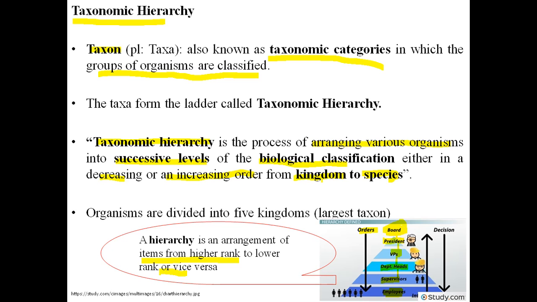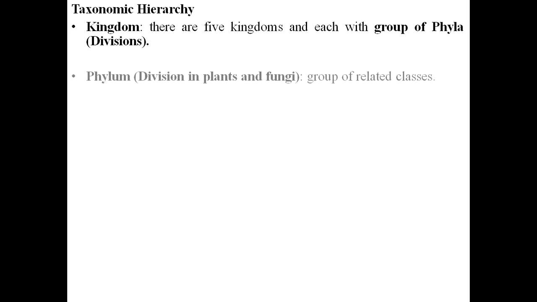So organisms are divided into 5 kingdoms. This one I have explained. This is the largest taxon, the largest rank, and species is the smallest rank or smallest taxon. So taxonomic hierarchy is here, and the explanation is here: for kingdom, we can explain that there are 5 kingdoms and each kingdom has a group of phyla.